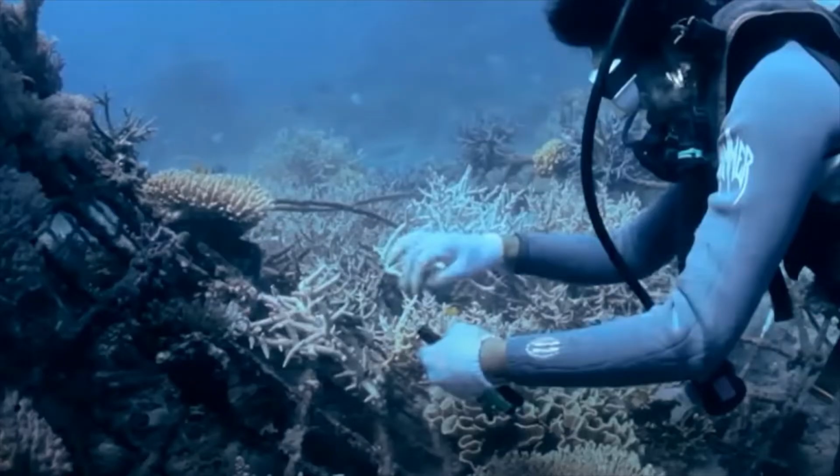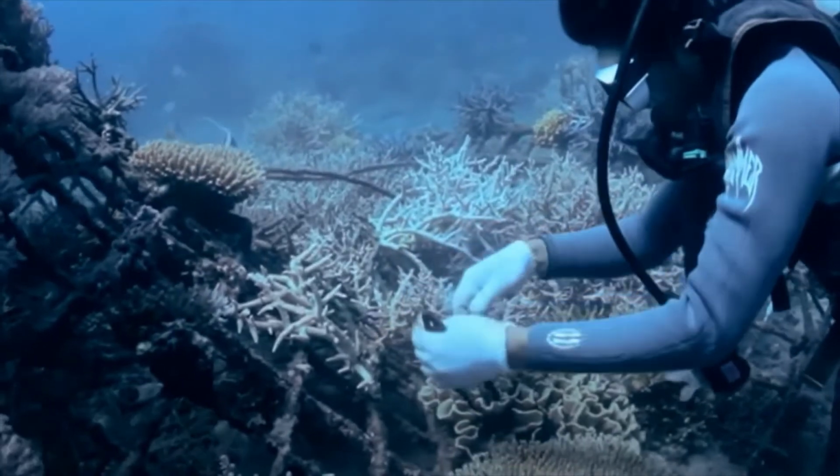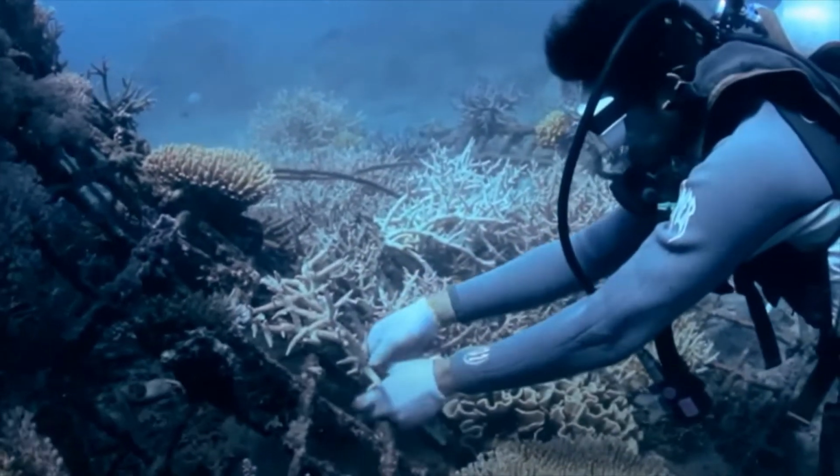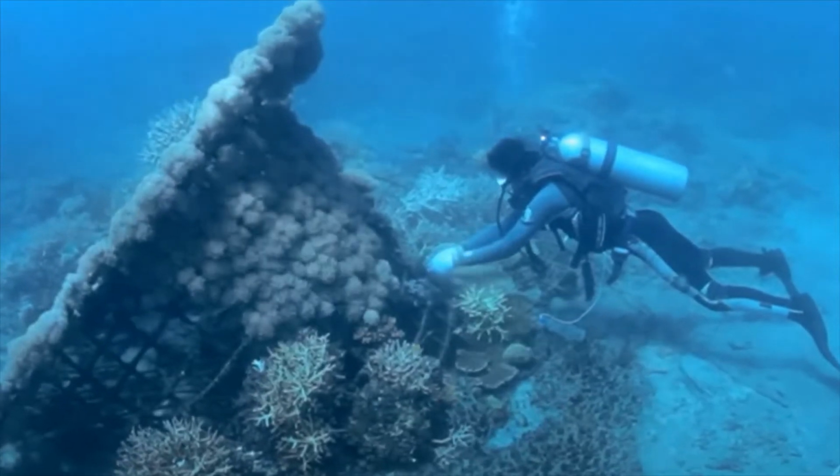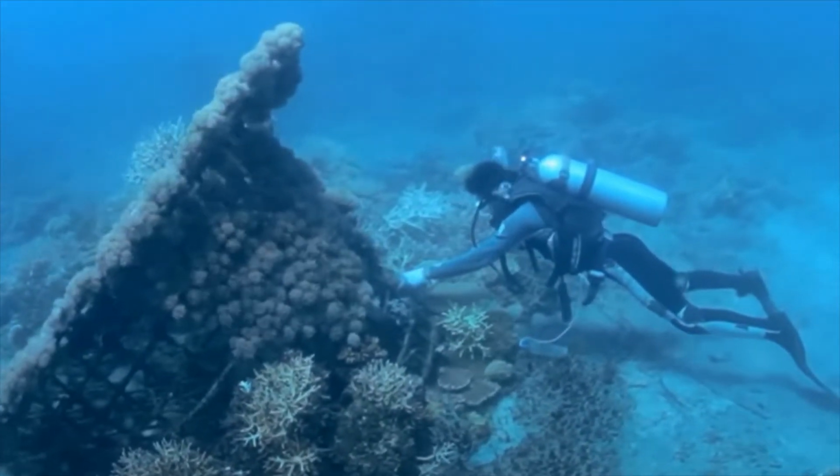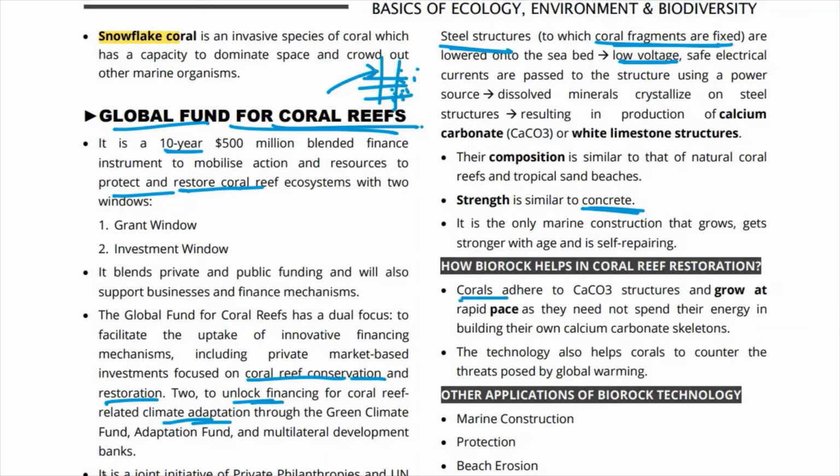तो ये जो स्टील स्ट्रक्चर्स हैं उसके ऊपर इसको फिक्स कर दिया जाता है. So corals are actually put into it, fixed into it, and the corals grow on it. So there is this calcium carbonate structure that has been already formed. So corals को अपना energy spend नहीं करना. So how does it help? So corals actually get stuck to the CaCO3 structures. They adhere to these CaCO3 structures and it becomes easier for them to grow.